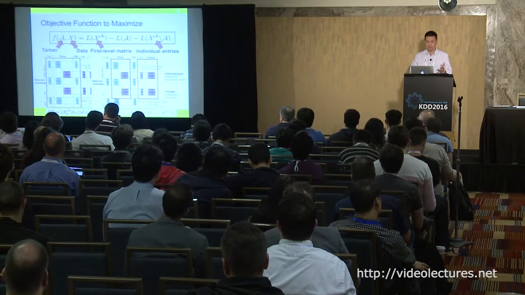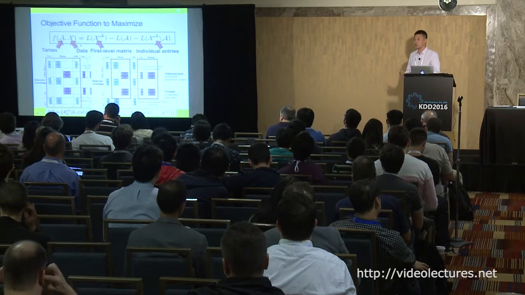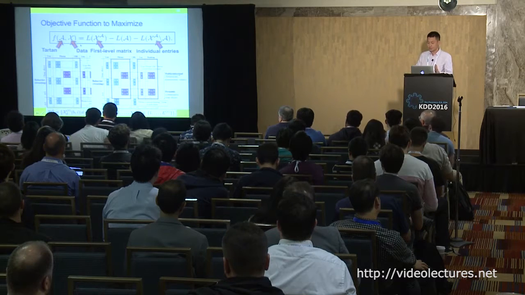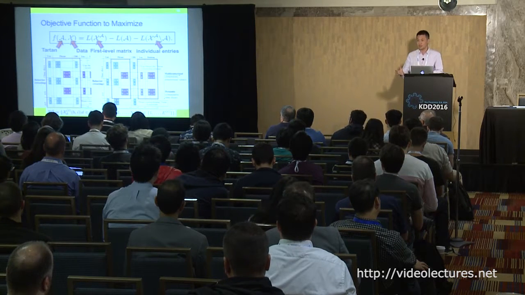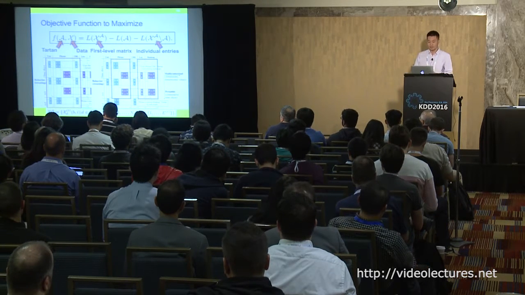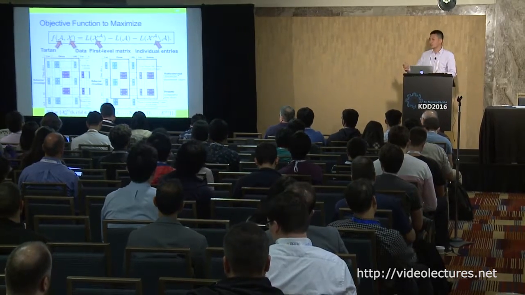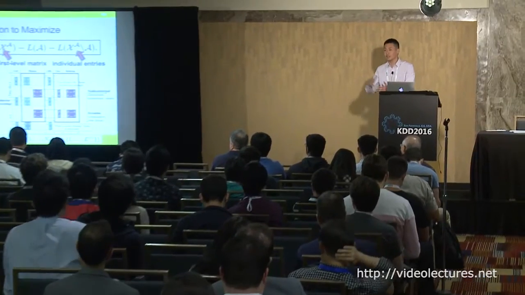So you can see here is the objective function of the encoding cost that we try to maximize. The first term is the number of bits we have to use to represent the data. The second term is the number of bits we use to represent the tartan. The last one is the number of bits we have to use to represent the noise.